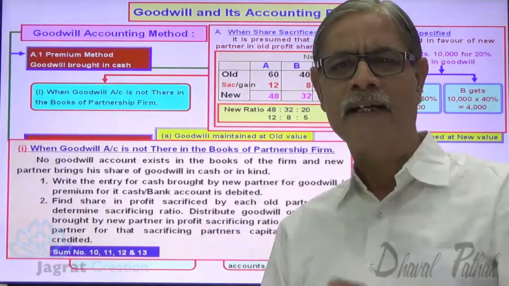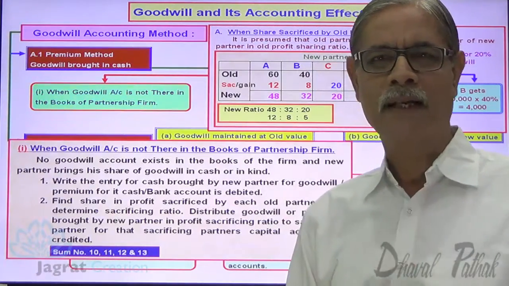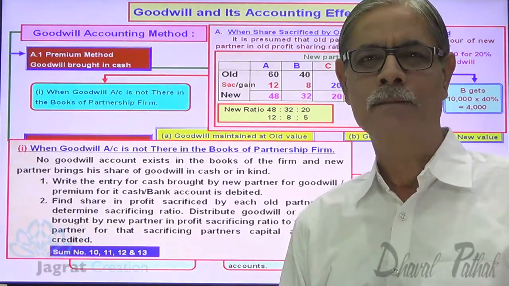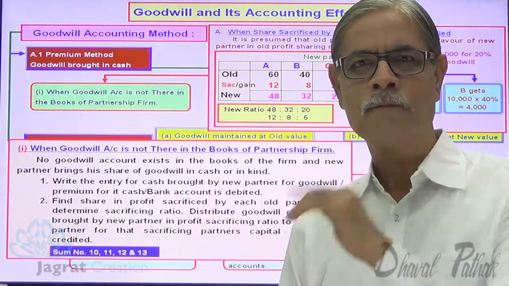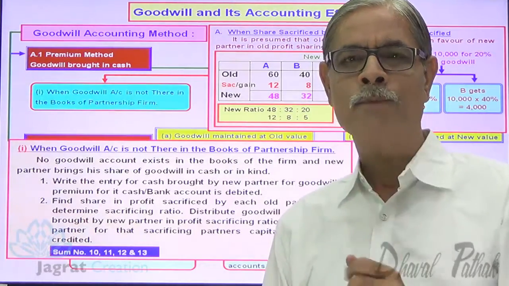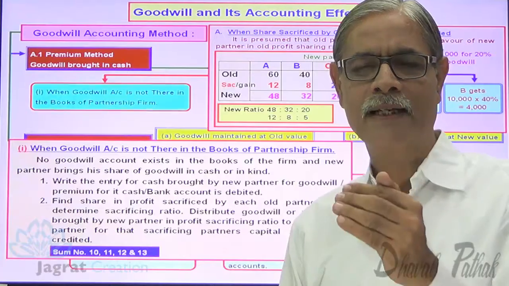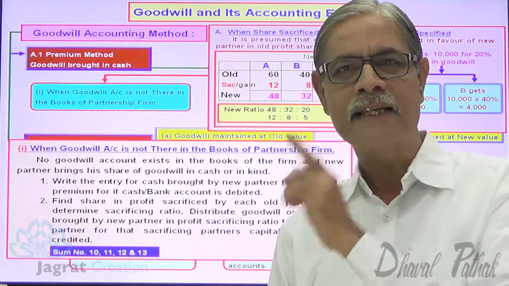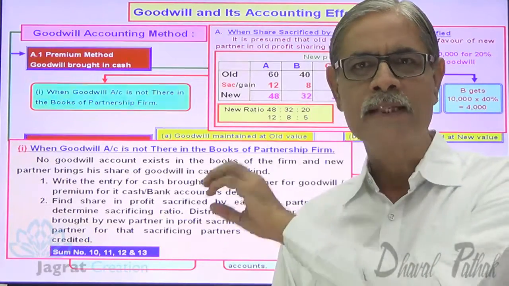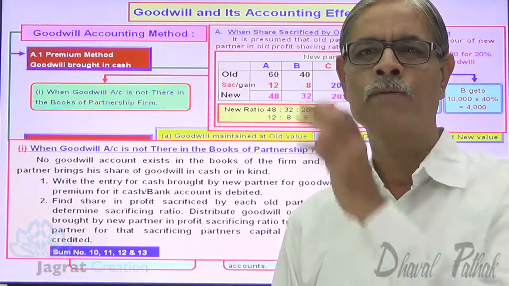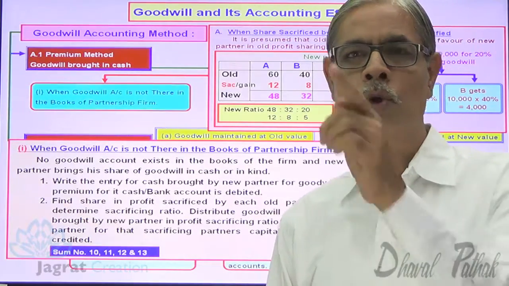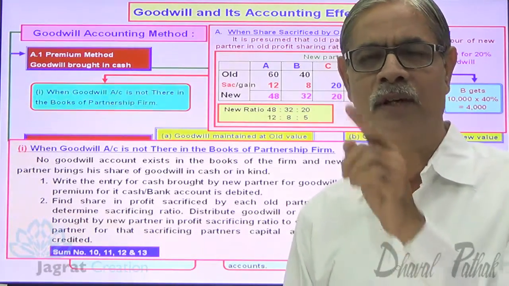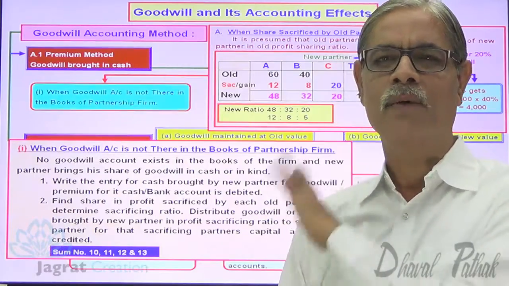There is a third style of writing the entry. Who brought 10,000? C brought 10,000. So cash account debit 10,000 to C's capital account credit 10,000. Now C pays out of his capital 6,000 to A and 4,000 to B. So what's the first entry? Cash or bank account debit 10,000 to C's capital account credit 10,000. Now from C's capital account transfer 6,000 to A's capital account. Transfer 4,000 to B's capital account. So second entry, optional entry, C's capital account debit 10,000 to A's capital account credit 6,000 to B's capital account credit 4,000.